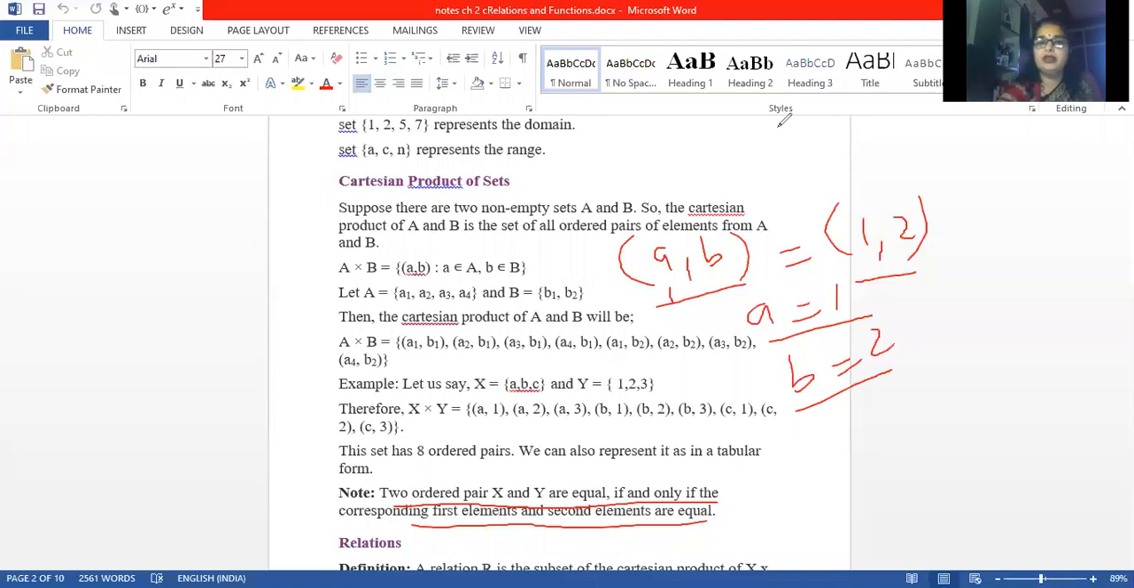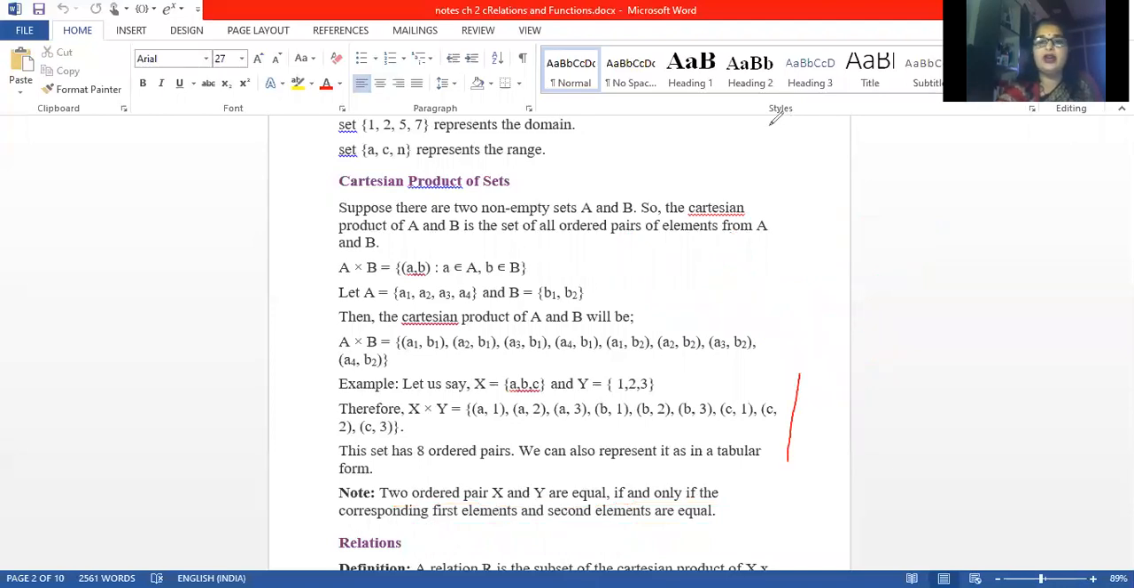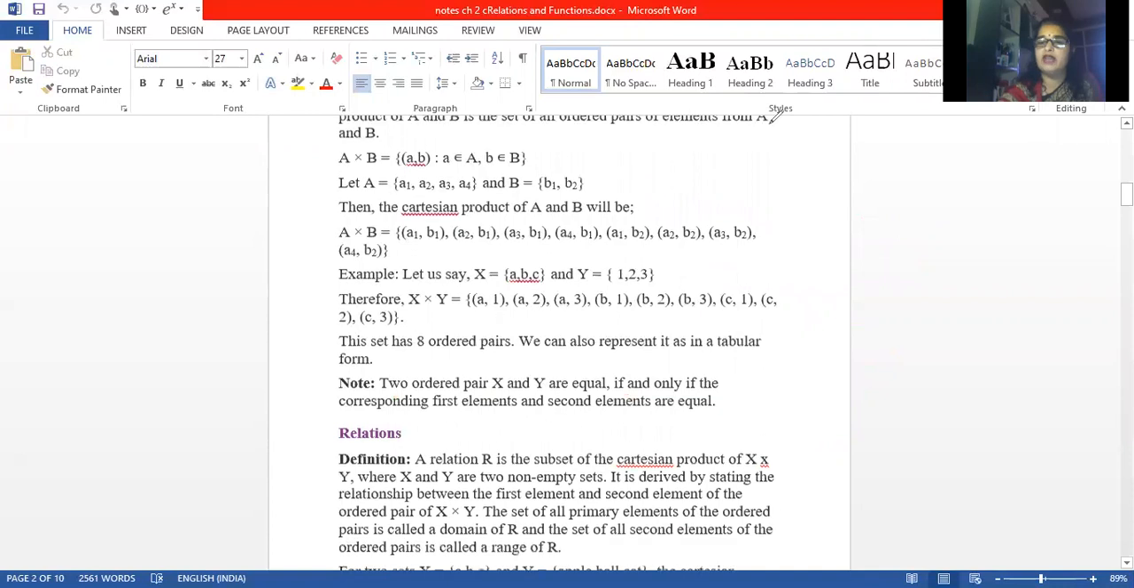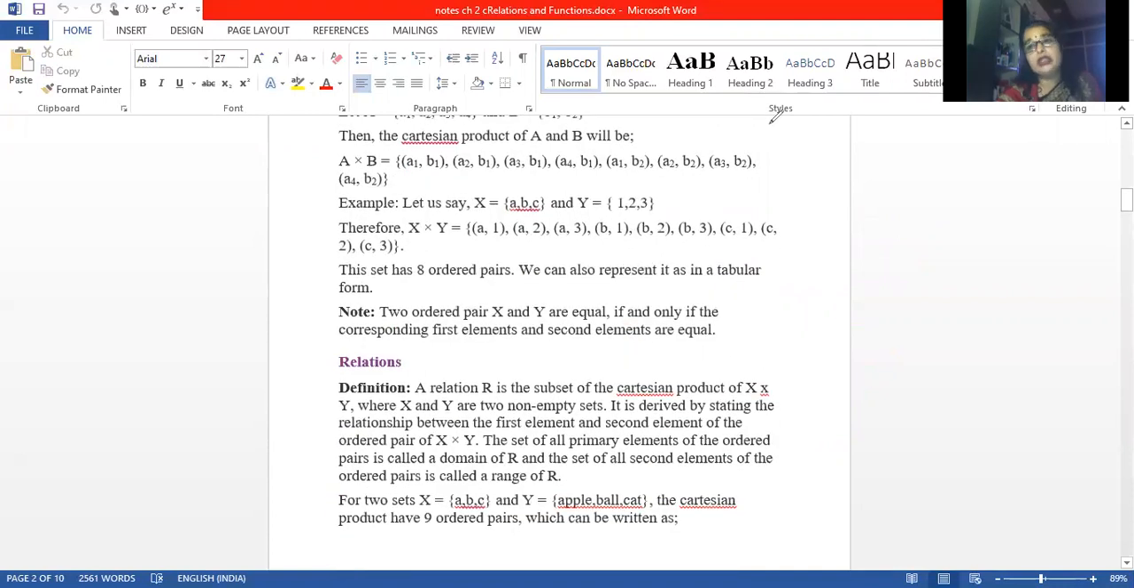Then come to the next thing, relations. Now I told you what relations are. What are relations? For any relation to exist, we need two persons. Same way, for a relation to exist in sets, we need at least two sets. If we have to specify a relation, we need two sets. There is some relation between two sets.